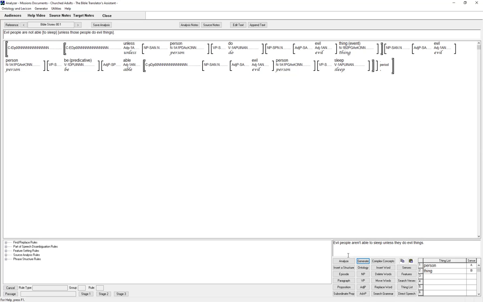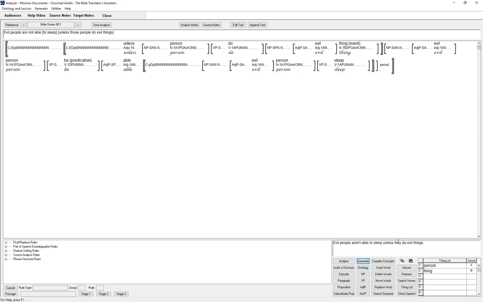Actually, in the generation, it came out fine. It says, down here in the bottom, we can see what it generated: Evil people aren't able to sleep unless they do evil things. So the program recognized that those people had the same reference. You can see the thing list down at the bottom right. There's only one person. So all the people in this verse are the same object or thing.